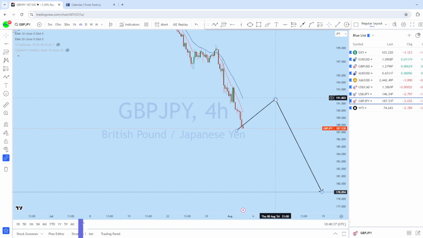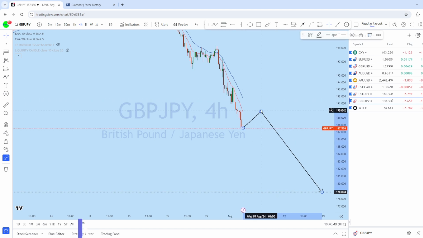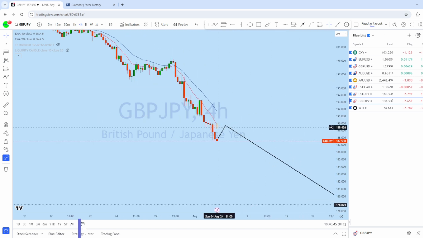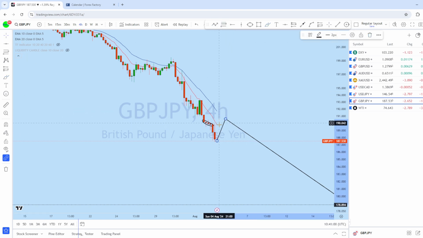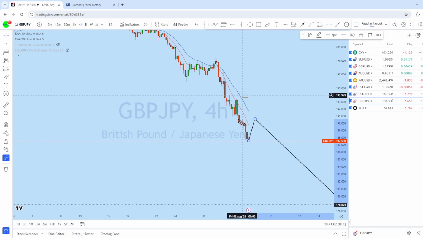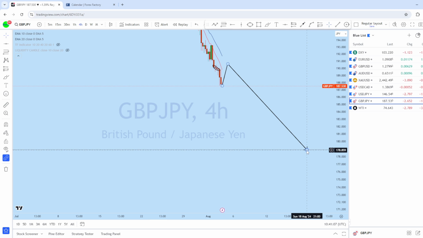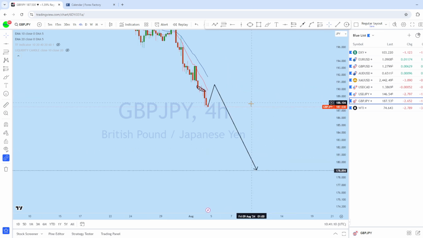From the intraday, here we can see from the 4-hour GBP JPY price action is promisingly bearish. We can see this is a narrow doji, quite a few narrow dojis, which is in fact a very high liquidity. And I think that with the market open, we could see a deeper pullback, especially if we see GJ manage to bounce back to the upside and grab liquidity from this liquidity zone. We will be looking for going short on GBP JPY with a high probability trade setup.